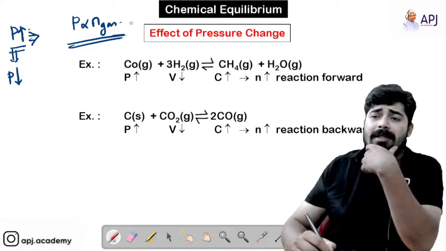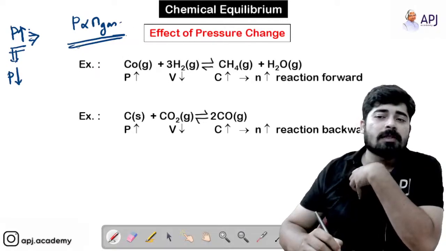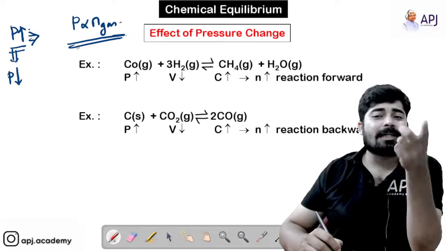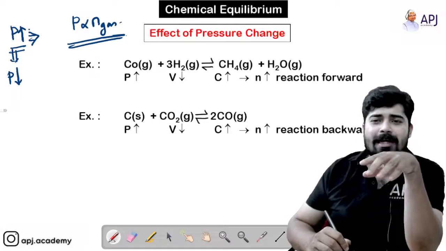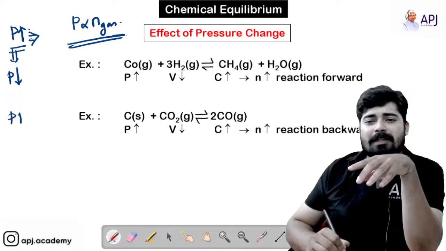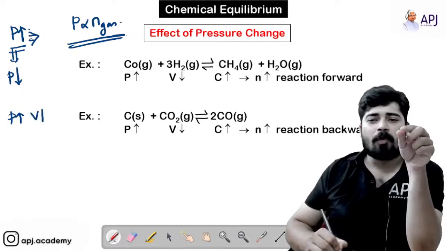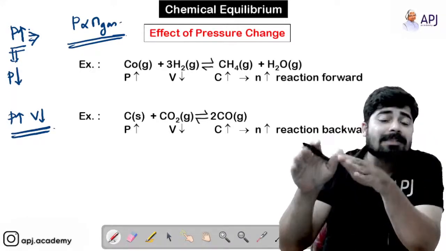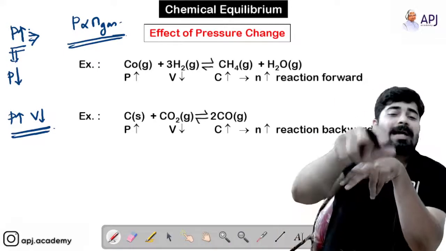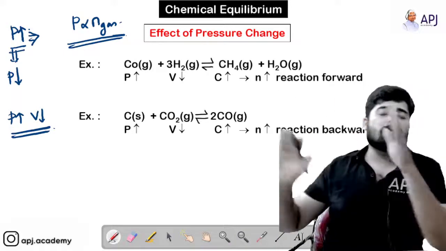Now let's take this example and understand this point. The effect of pressure is inversely proportional to the effect of volume. If I say what happens when pressure is increased, the same answer is valid for the volume decreased case. So by understanding the pressure condition, you are understanding what happens with the volume also.